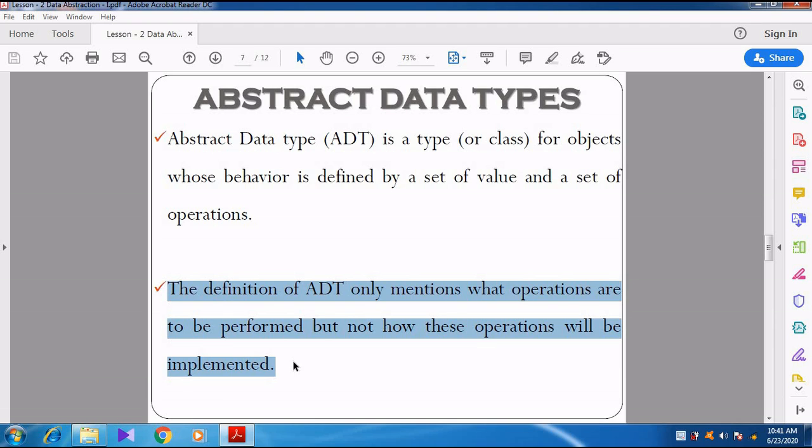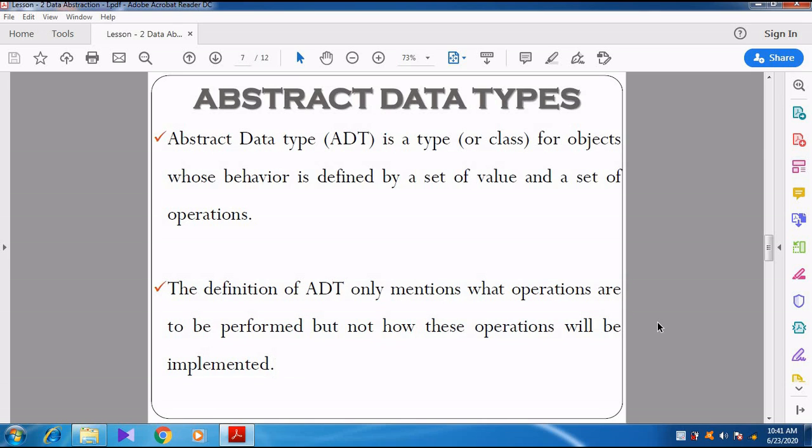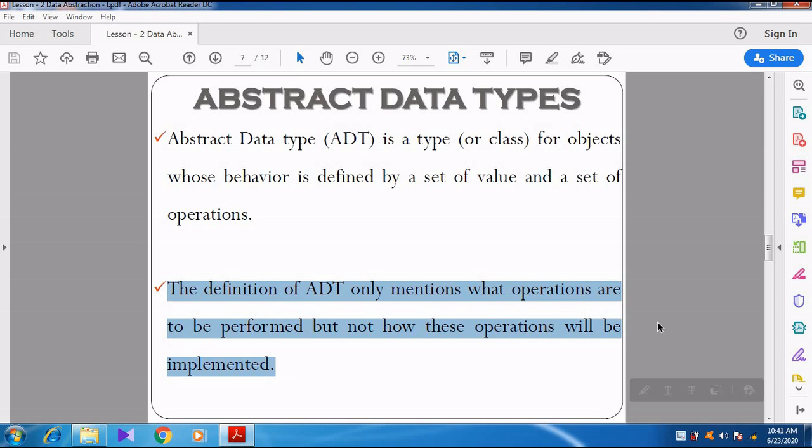So ADT can specify what operations are to be performed, but it will not specify how the operations are implemented. Implemented here means executed. Right? So this is the definition of ADT. Can you understand, students? Right.